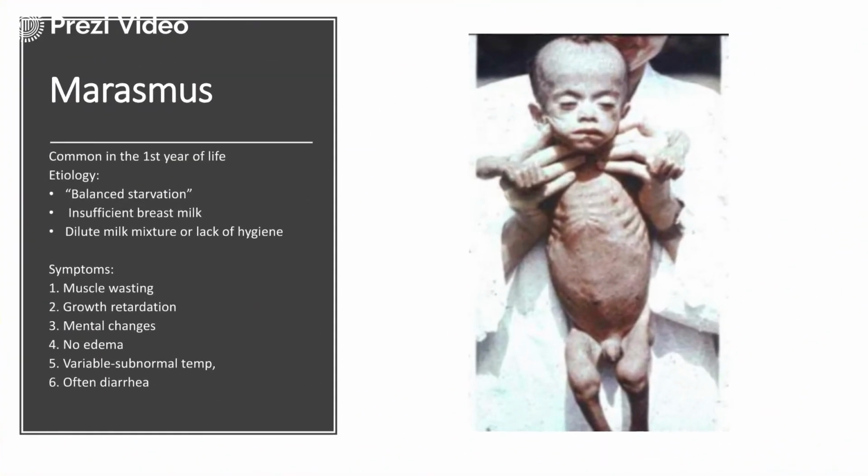Now, this is the condition in marasmus. You can see how the condition is. It actually results from unbalanced starvation, insufficient breast milk, dilute milk mixture, or lack of hygiene. The symptoms are muscle wasting, growth retardation, mantle changes, no edema, variable subnormal temperature, often diarrhea.